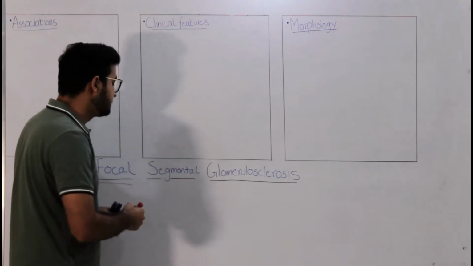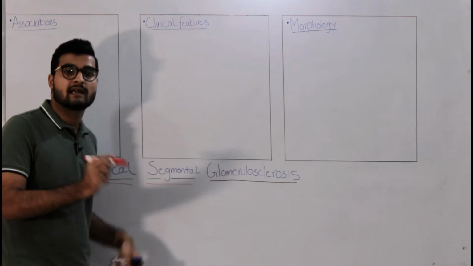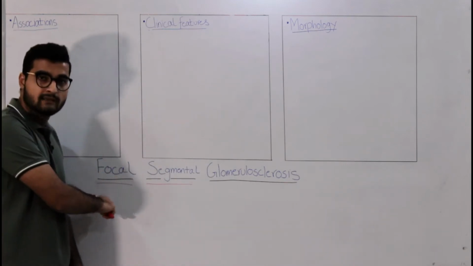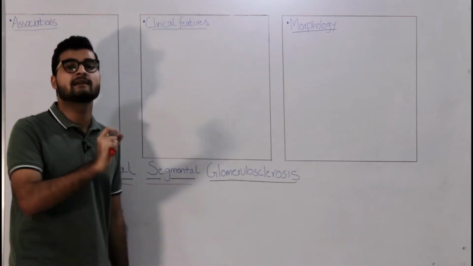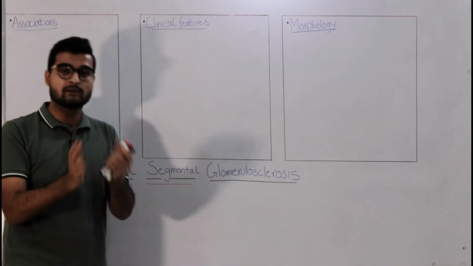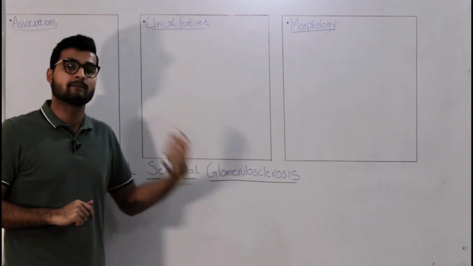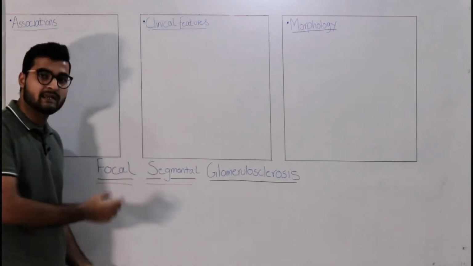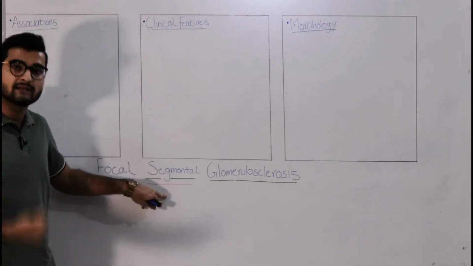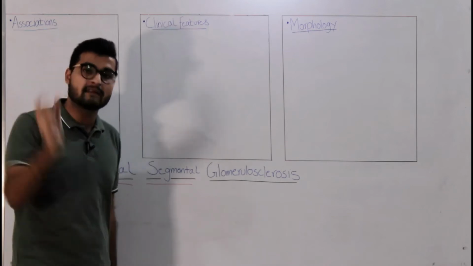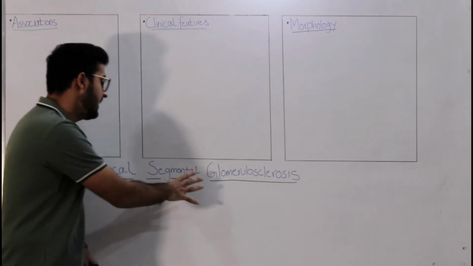Now coming on to segmental. What do I mean by segmental? By segmental, I mean that in the 20 glomeruli that were being affected by this disease, not the whole glomerulus, but a part of that glomerulus is being involved in the pathology, right? So by focal, I meant not all glomeruli, but a few glomeruli, and in those affected glomeruli, just a certain area of that glomerulus is involved in the pathology. So that is what I mean by focal and segmental.